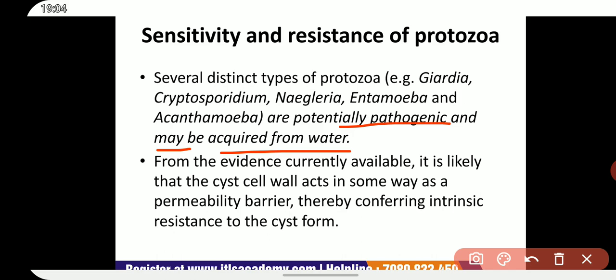As we know, these are unicellular eukaryotic organisms. A resistant cyst stage is included in their life cycle. The trophozoite form is sensitive to biocides.